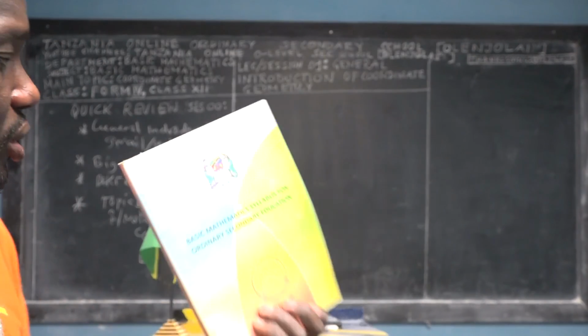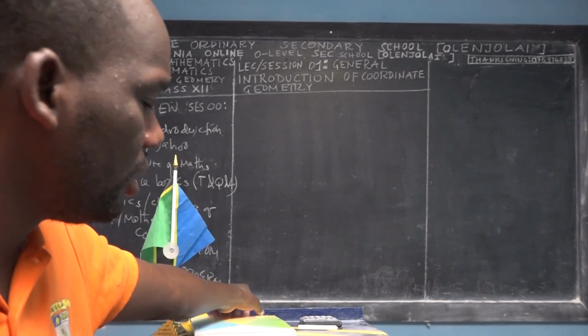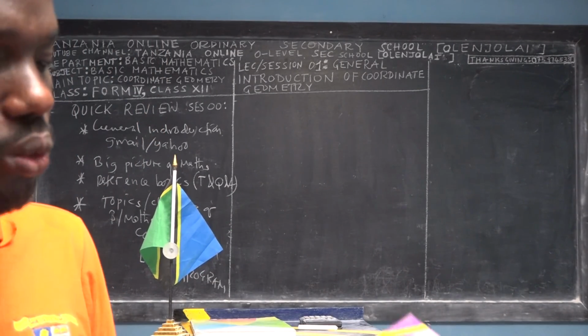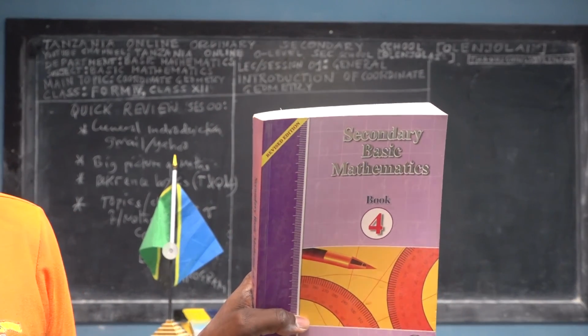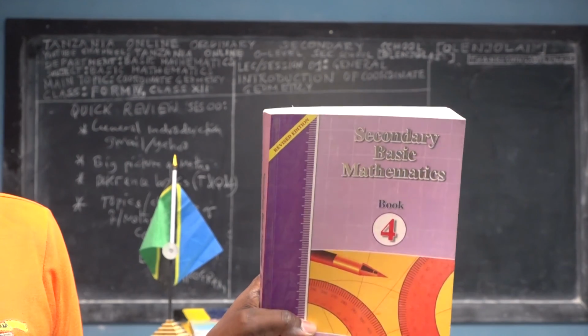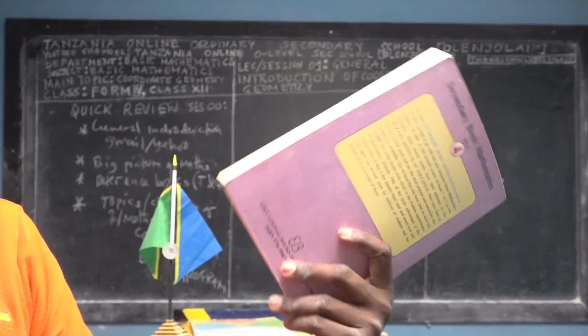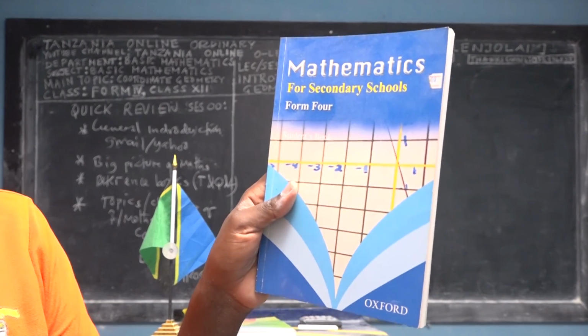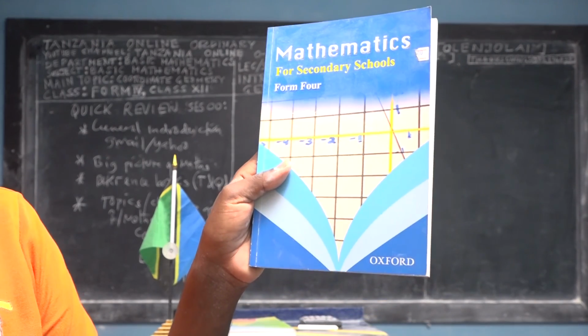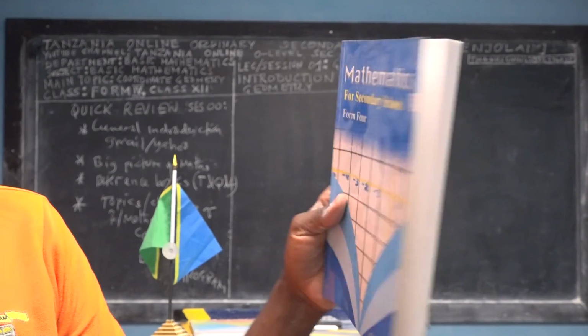Make sure you have it at hand so you can check what's going on. We also insist that you have at least one textbook, called Secondary Basic Mathematics. You may also have Mathematics for Secondary Schools, Form 4 Student's Book, published by Oxford.